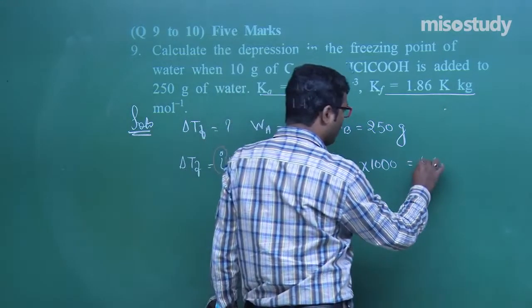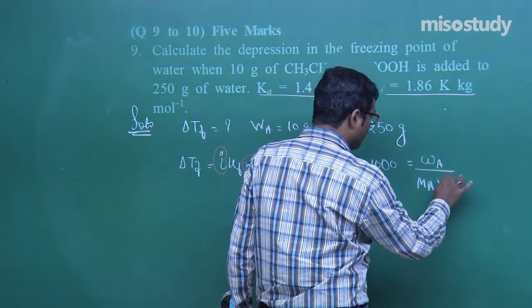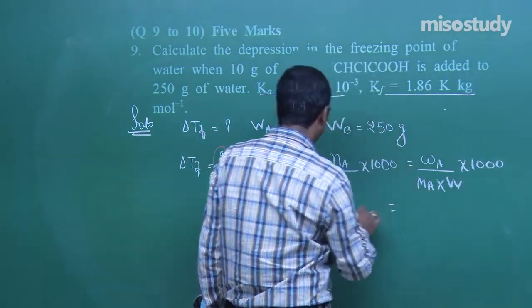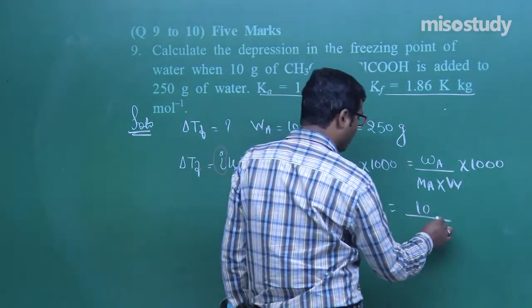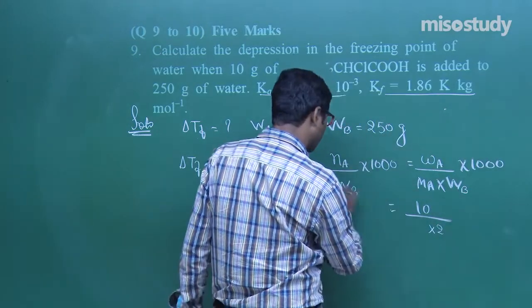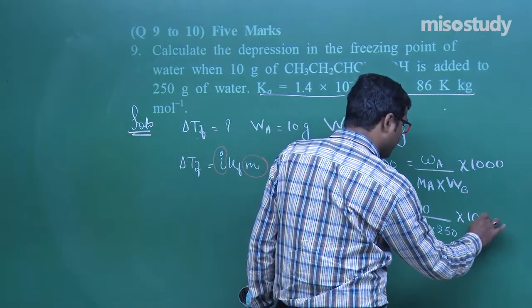What is the number of moles of solute? Given mass upon molar mass, into weight of the solvent multiplied by 1000. Now WA is equal to 10. What is MA? We do not know, we will find. What is WB? That is the weight of the solvent, 250, multiplied by 1000.